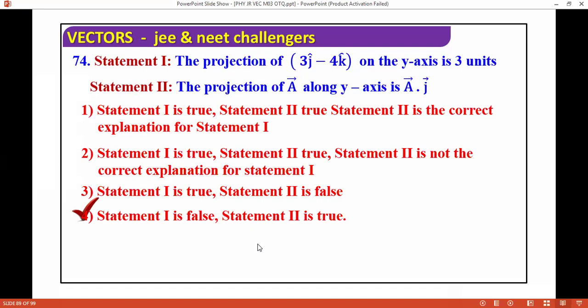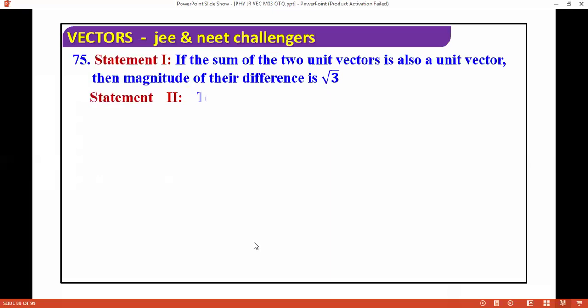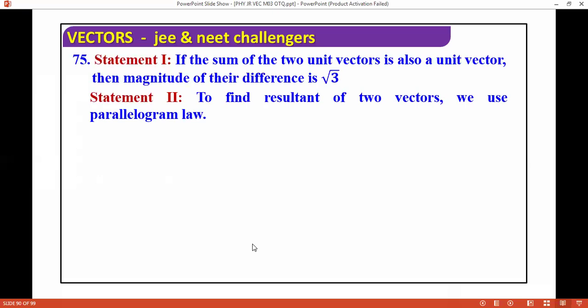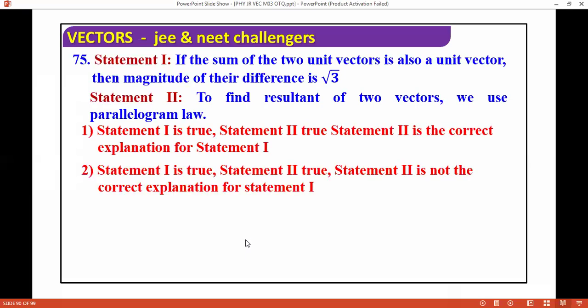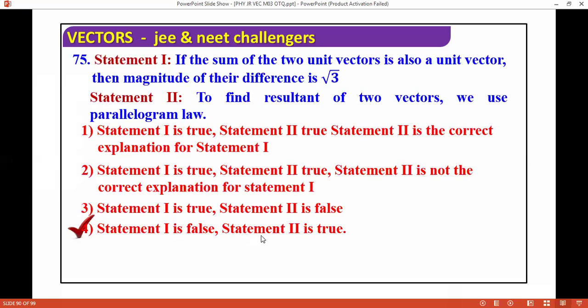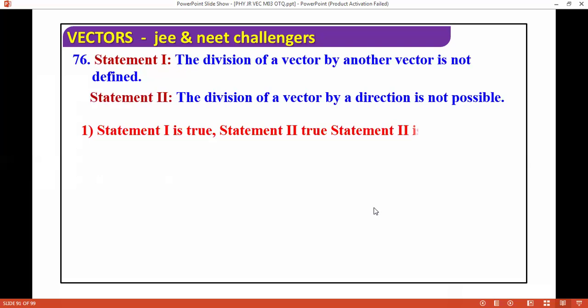Next, we are moving with: the sum of two unit vectors is also a unit vector, then their magnitude difference is √3. For the resultant of two vectors, we use the parallelogram law to find the resultant. Sum of two unit vectors is also a unit vector, then the magnitude of the difference is √3. Not making any sense.